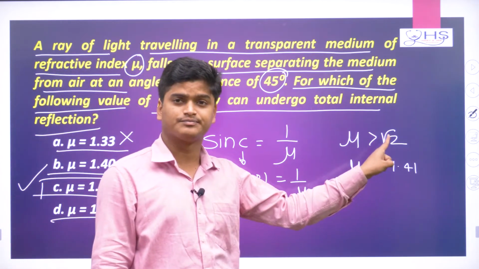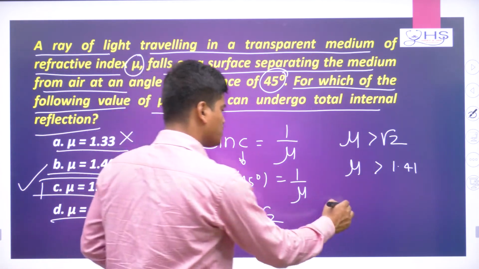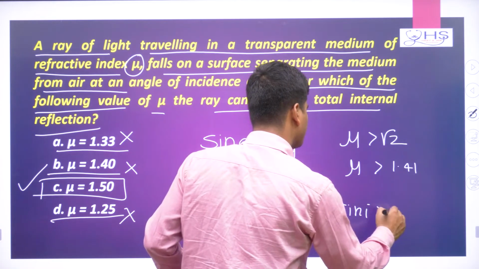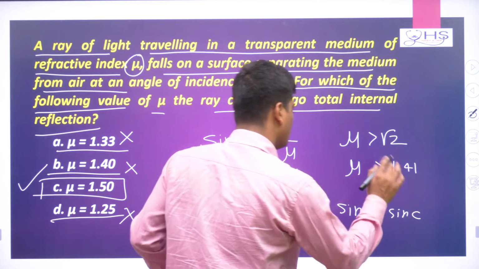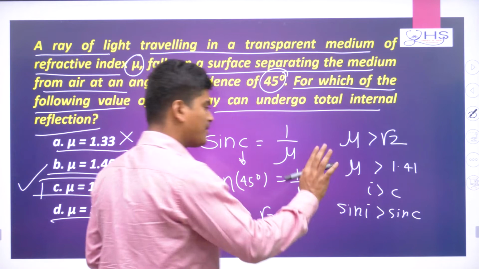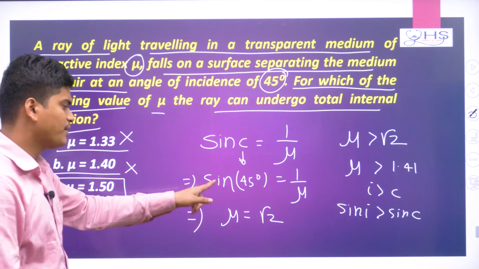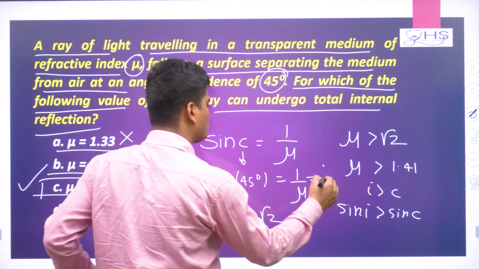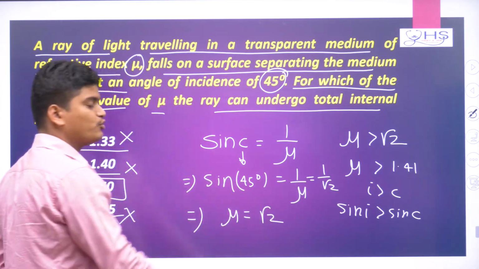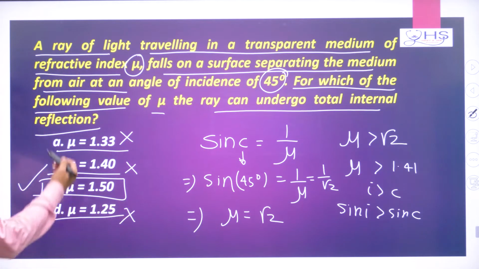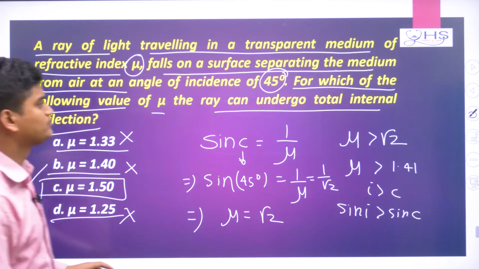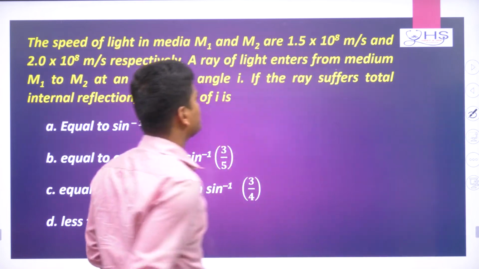TIR is happening here. So whenever your sin i is greater than sin C, that time only, or i is greater than C, that time only TIR is happening. So that's why you have to take the mu condition like this. Remember sin 45 is nothing but 1 by root 2. So from that only you are getting mu equal to root 2. So this is also a neat question. Here you can easily solve it if you know the critical angle formula and all. Okay, now come to the next question.